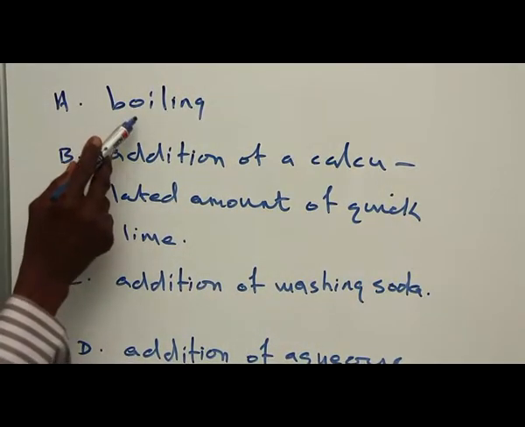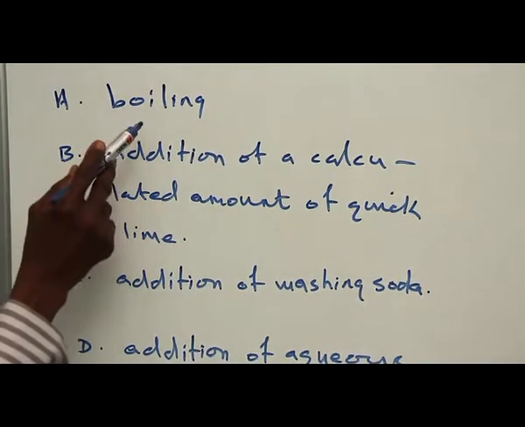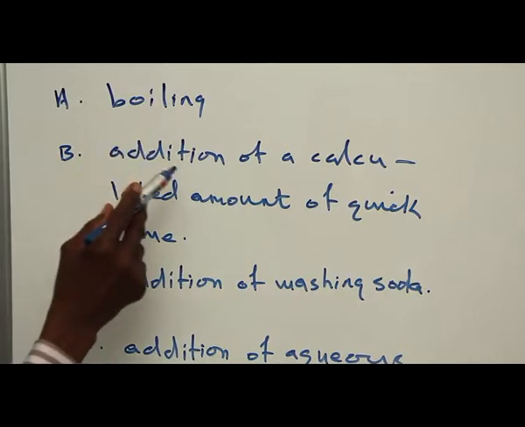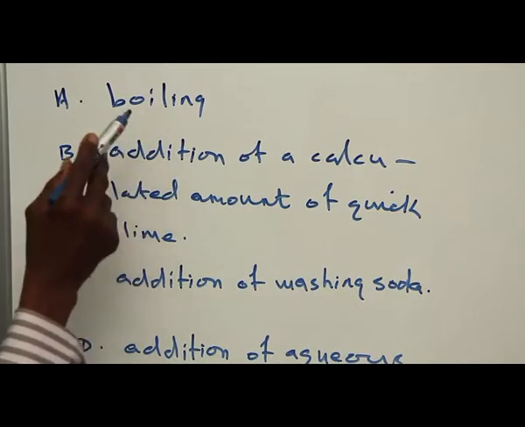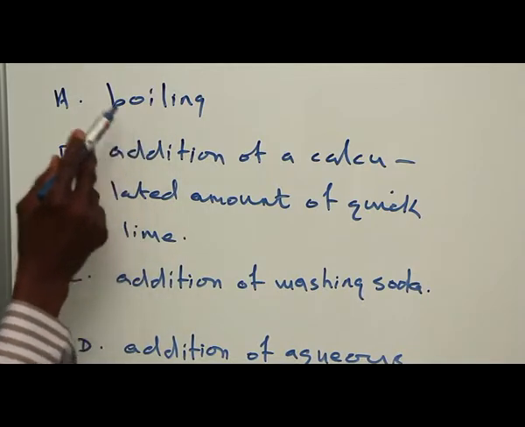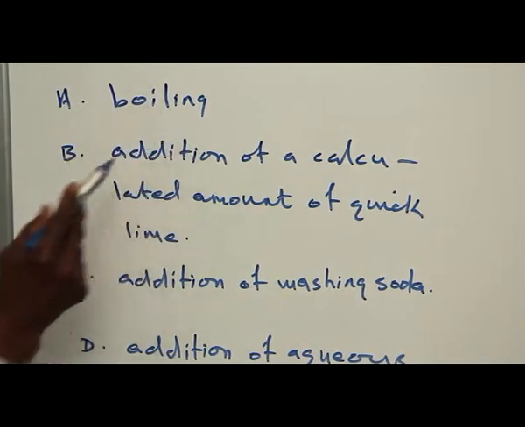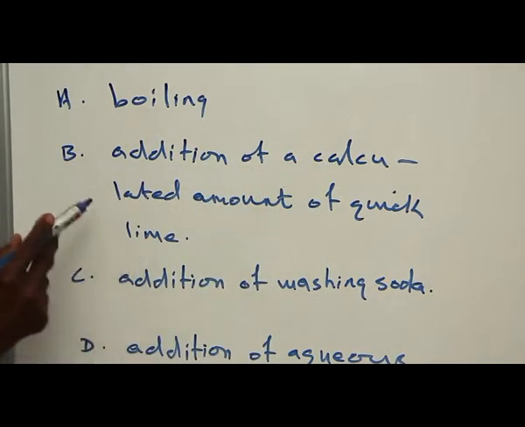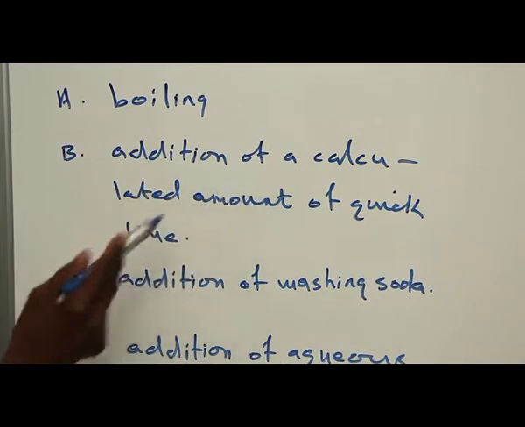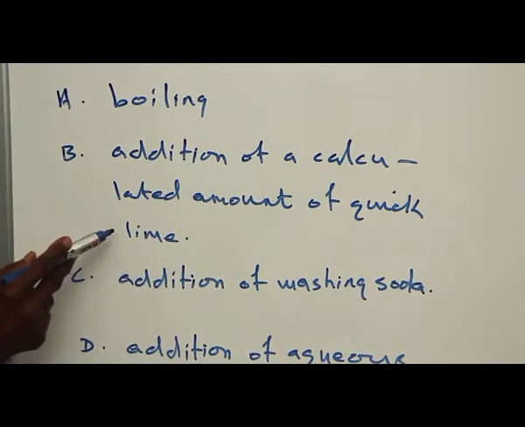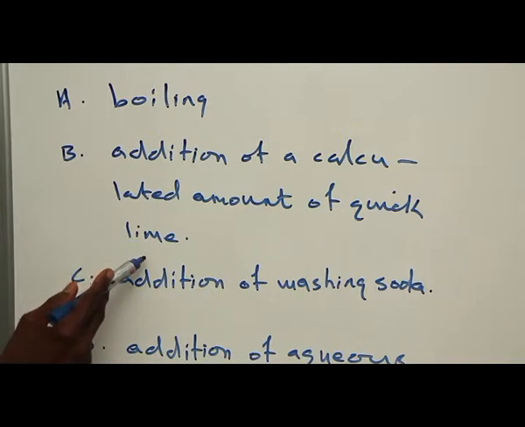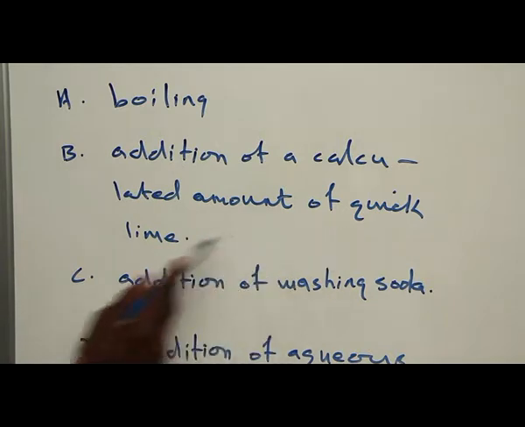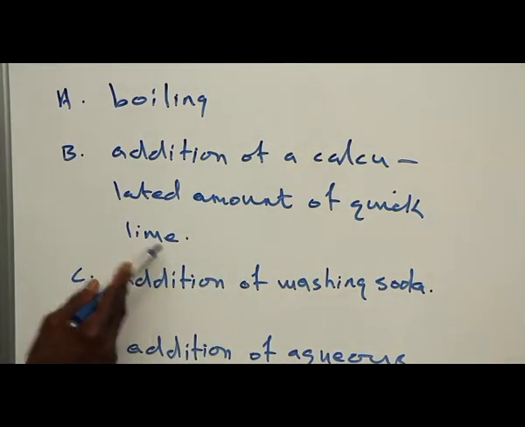A. Boiling. Boiling is a method of removing hardness of water. It is used to remove temporary hard water by converting the soluble calcium salt to an insoluble salt. B. Addition of a calculated amount of quick lime. This is the wrong option. Quick lime, when added to water, even increases hardness. It is slaked lime that removes hardness. So B is wrong. Instead of quick lime, it should be slaked lime.